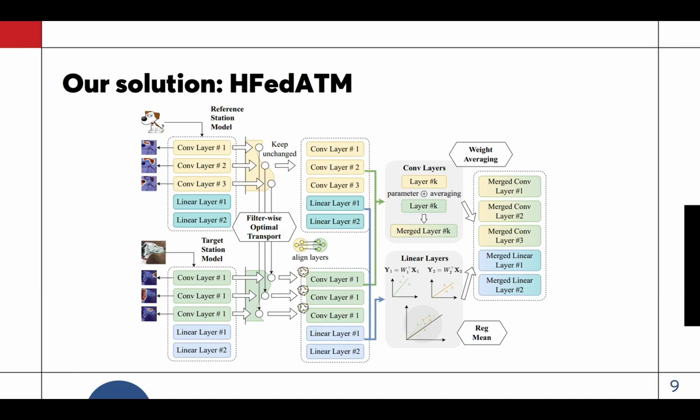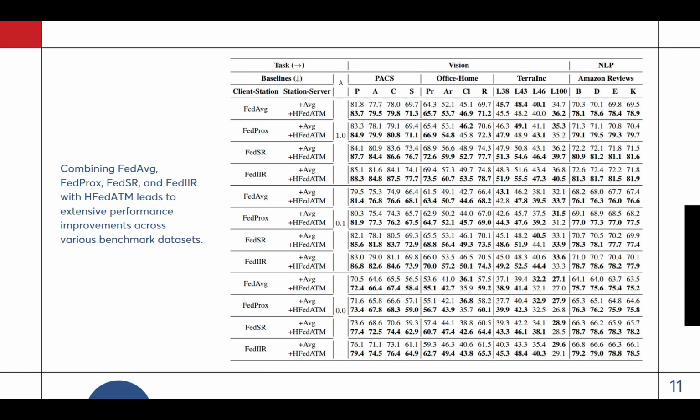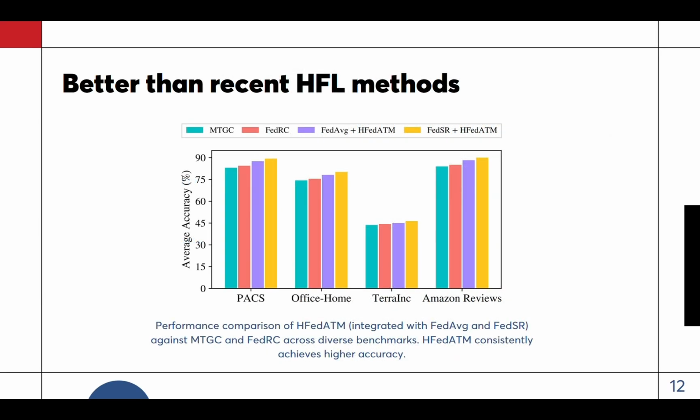We evaluate HFedATM on vision and NLP benchmarks, including PACS, Office Home, Terra Inc., and Amazon Reviews. We attach HFedATM to FedAverage, FedProx, FedSR, and FedIIR. Across different heterogeneity settings, HFedATM consistently improves these baselines. The gains are especially strong with FedDG methods such as FedSR and FedIIR because they reduce local domain shift and allow HFedATM to close the remaining interstation gap. HFedATM also outperforms recent hierarchical FL methods such as MTGC and FedRC while remaining data-free and simple.